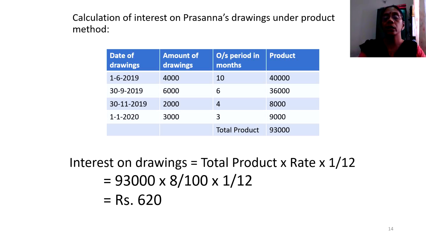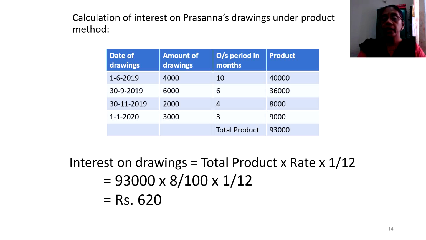To sum up on this video, I introduced the word drawings to you, and more so our interest on drawings is being computed on the amount withdrawn. So I say that the property and the goods drawn from the business for the personal use of the business person also is inclusive of the term drawings. Here in our computation purpose, we assume that the money withdrawn by the partner would be taken for our calculation purposes.